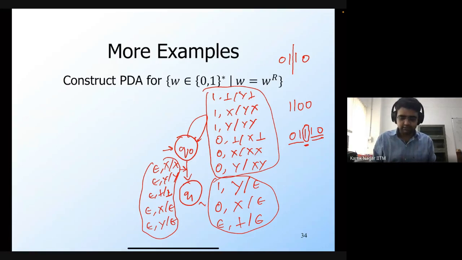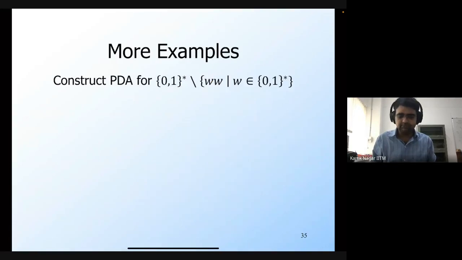Okay, so I was going to do one more example, but since we are out of time, I am not going to do this. This example, in fact, is a bit more complex. This is the set of all strings which are not of the form WW. In fact, the language of strings of the form WW is not even a context-free language.